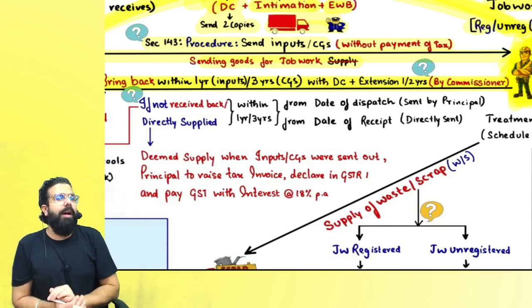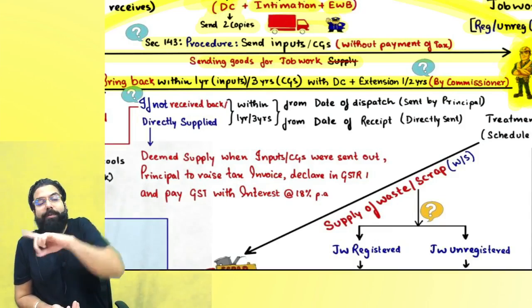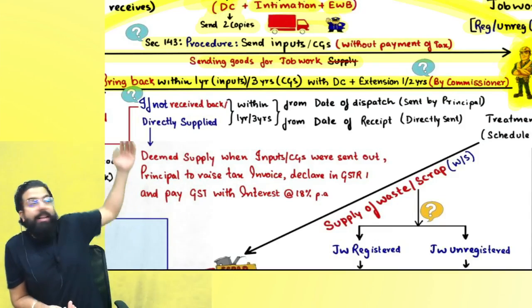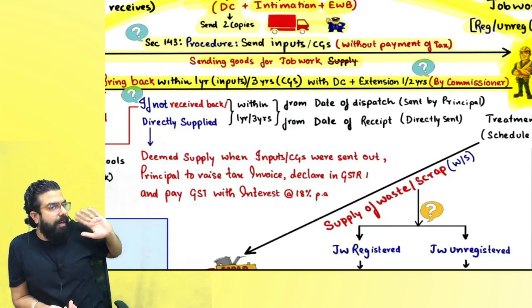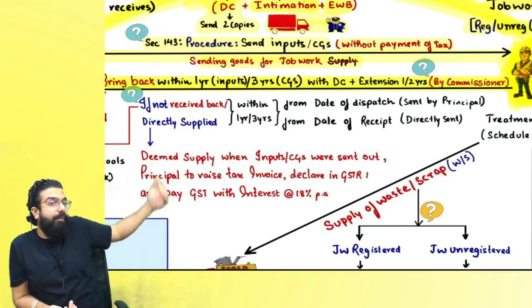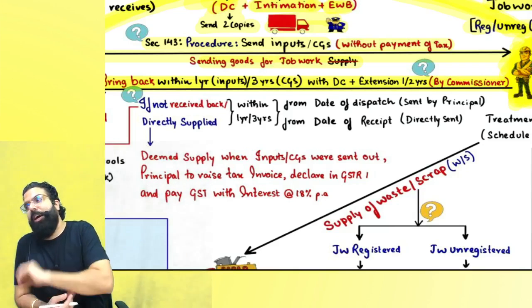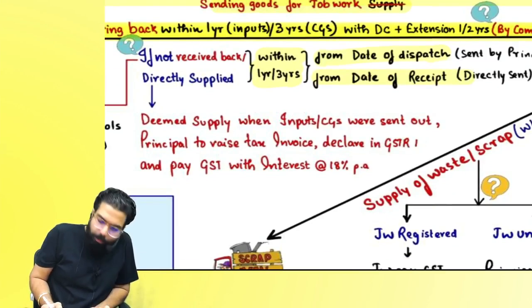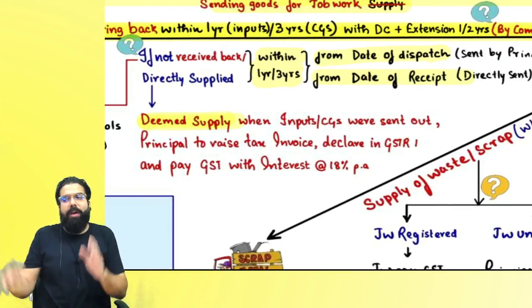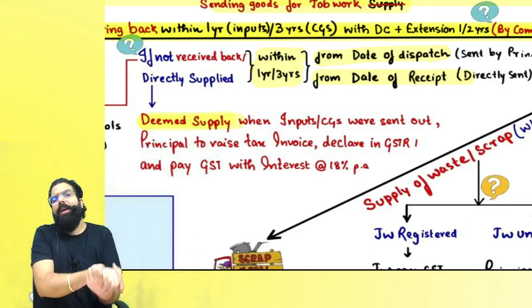If there is no extension and the goods are not received back within 1 year or 3 years from the date of dispatch, or from the date of direct receipt by the job worker, then it will be deemed as supply. Once that 1 year or 3 years gets over, it will be deemed as supply. It means you have to raise a tax invoice.